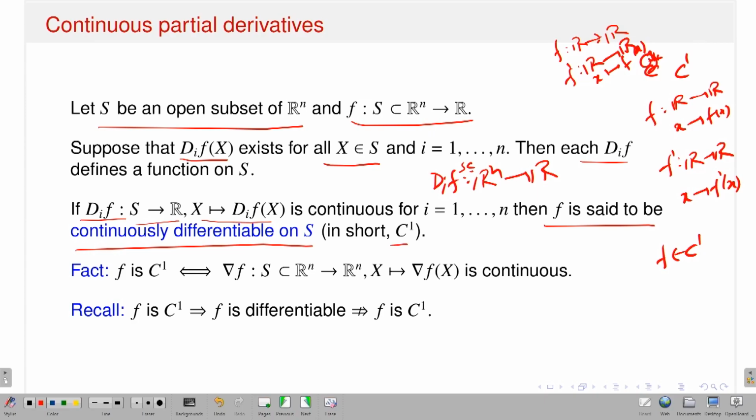Now you can guess why it is called continuously differentiable, like in the single variable case. That means first my function should be differentiable and the derivative is continuous. Here what I am assuming: I have a function f, a map from S subset of R^n to R. What I assume is that the first order partial derivatives exist and they are continuous.